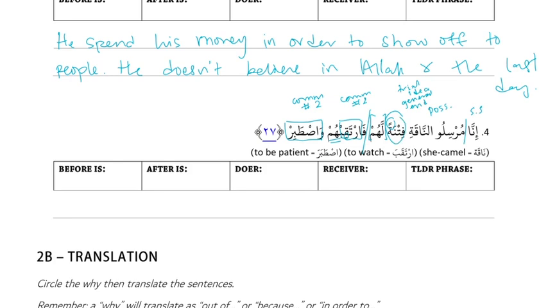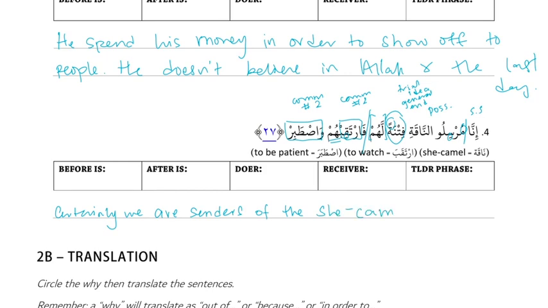So inna: certainly we. And then are. Right, that's where our break goes. So are. And then mursil is an agent pattern, right? Yeah, good. Mu plus E on the second to last. And it's the agent for what action? Arsala. Because yursilu, if you replace the mu with a u, you end up with yursilu, which means to send. So the agent would be a sender. We are senders. Because there's a we before it. Oh, sure. We can use that. Less technical. Okay. Senders of the she-camel.